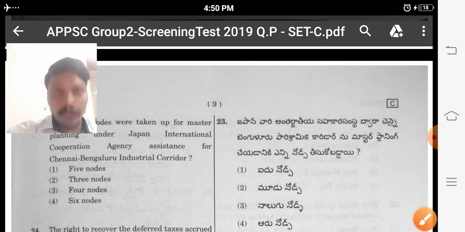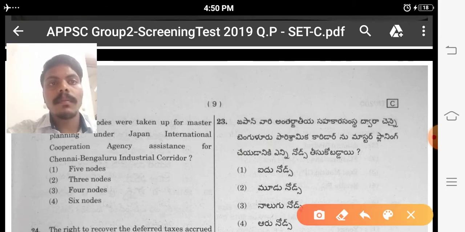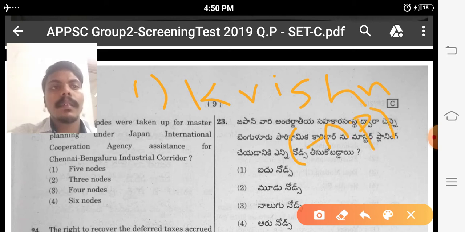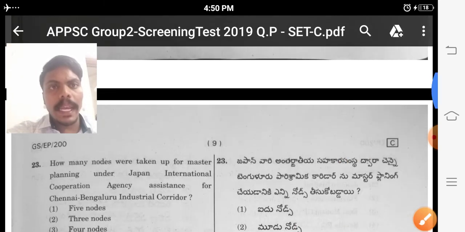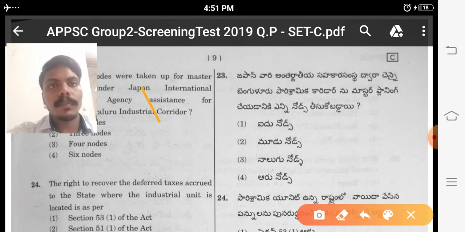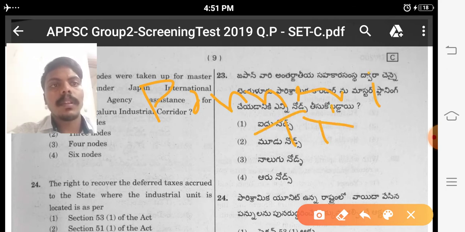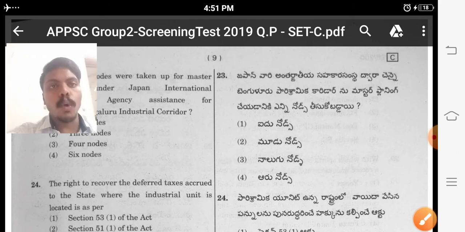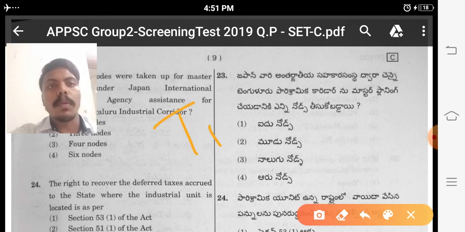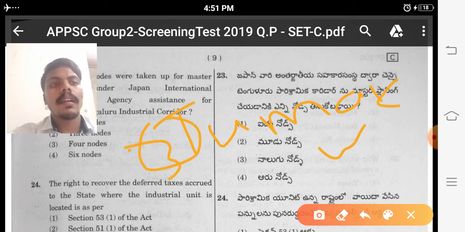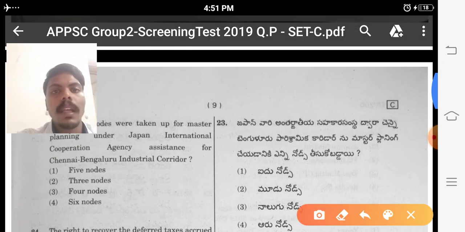What are the 3 nodes? The first one, Krishnapatnam in AP. Next one, Ponneri in Tamil Nadu. And the next one, Tumakuru, is the third one. So the answer is 3 nodes for the Chennai Bangalore Industrial Corridor.